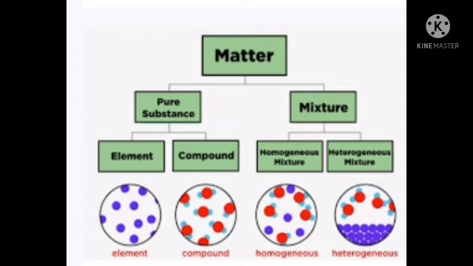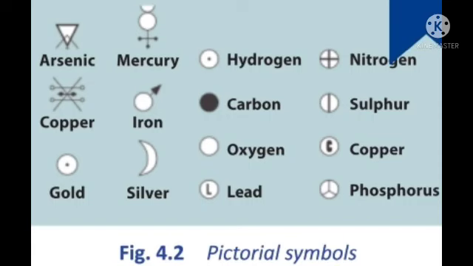For example, when hydrogen combines with oxygen, water is formed. Both hydrogen and oxygen are gases, but water is a liquid. So pure substance is divided into element and compound. All this we have studied in the last class.